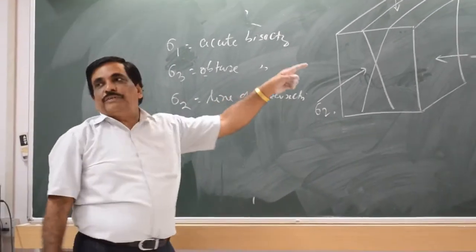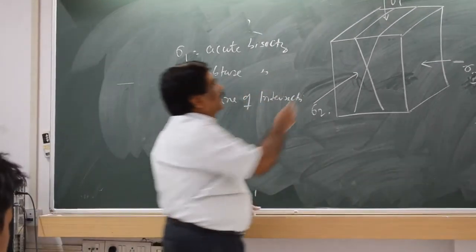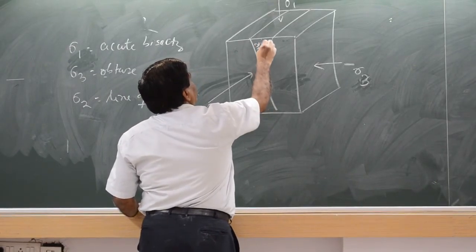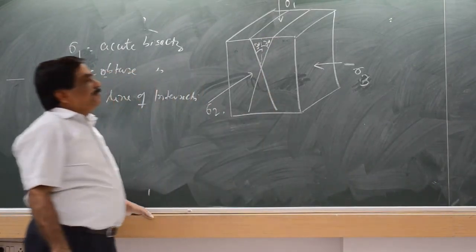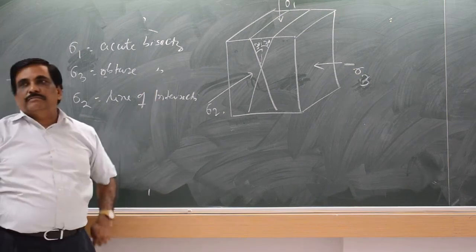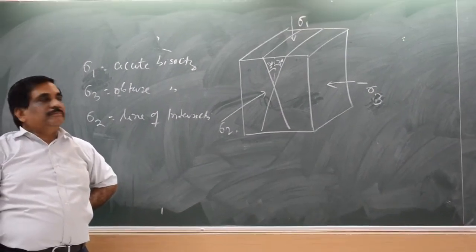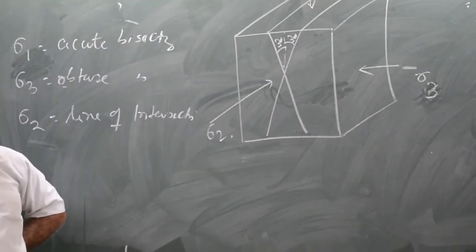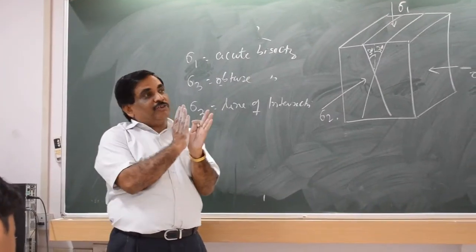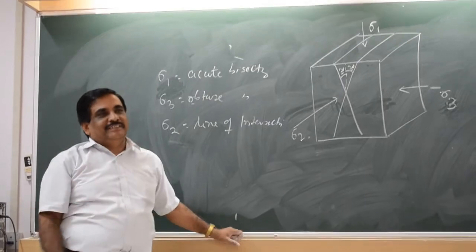So two fractures will develop at 30 degree position. Like this, this side will be 30 degree, and this side will be 30 degree, approximately. Just see whether the drawing is correct or not. Do you understand? So at 30 degree position it will break, not 45 degree.